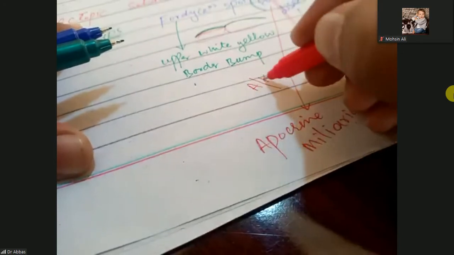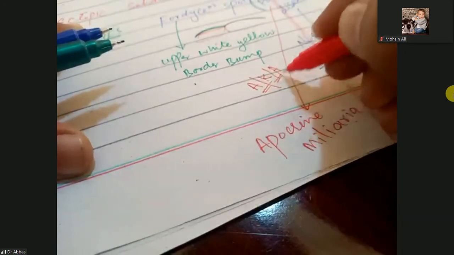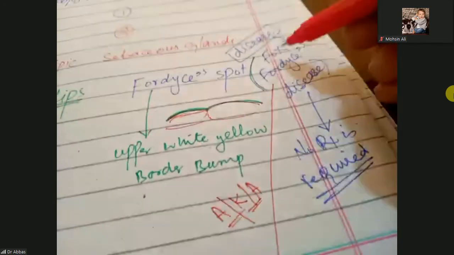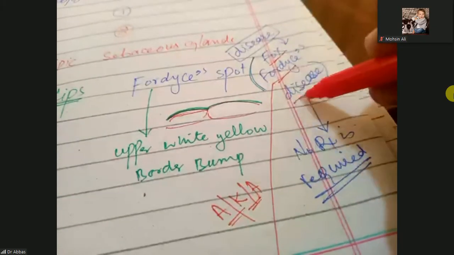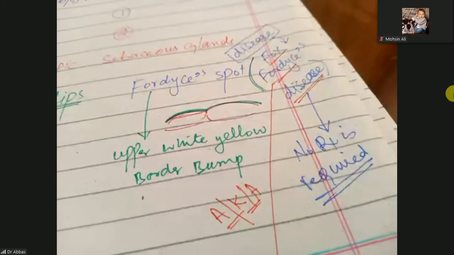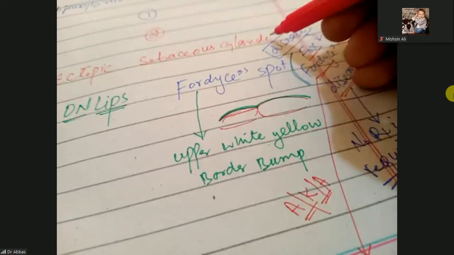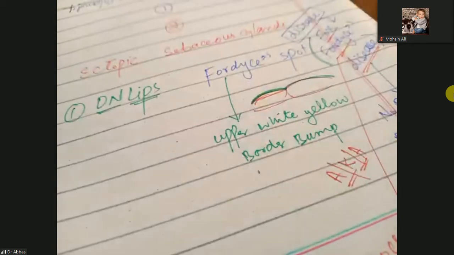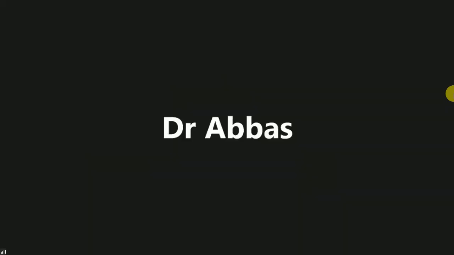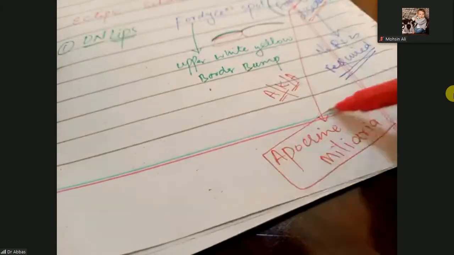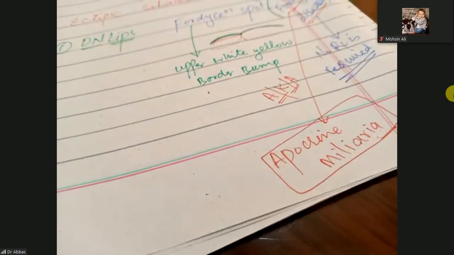So Fox-Fordyce disease is the disease of the ectopic sebaceous glands present on the Fordyce parts on our lips, and the other name is apocrine miliaria.